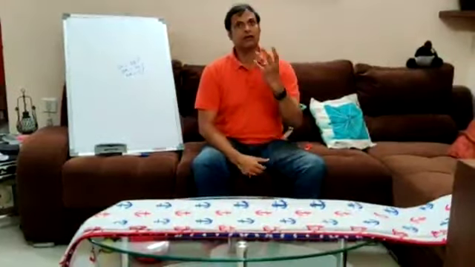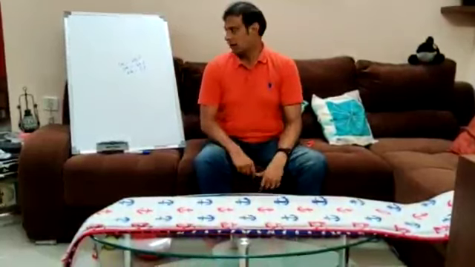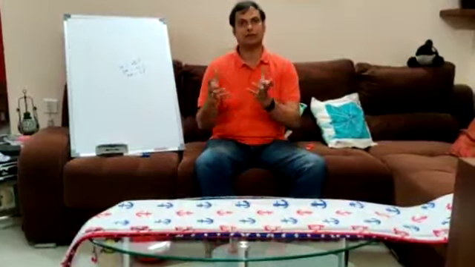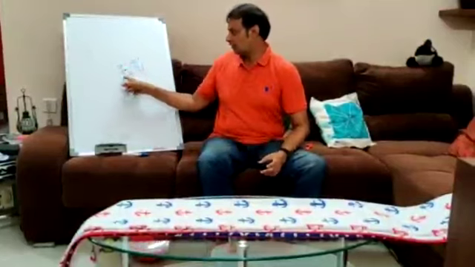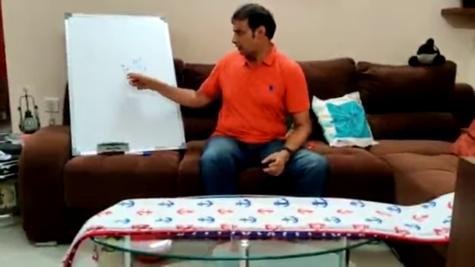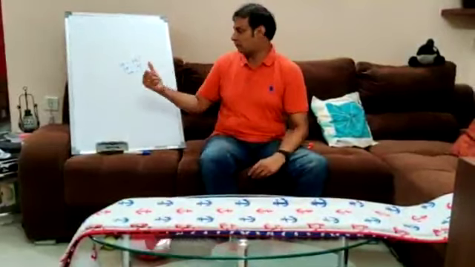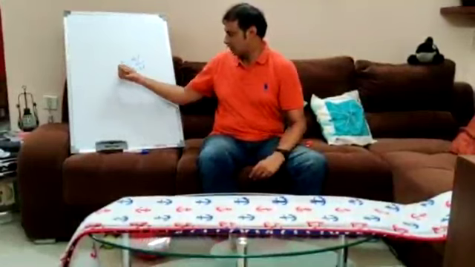So how do we know that something called dark matter exists, something which is constituting the major mass of the universe? Dark energy is energy, dark matter is matter. Normal matter and dark matter constitute the entire mass of the universe. Around 84% of the mass of the universe is made up of dark matter and only 15 to 16% is made up of normal matter, which is atoms.